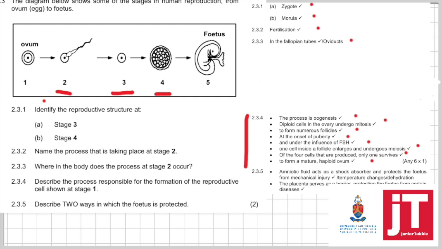And then 2.3.5. Describe 2 ways in which the fetus is protected. We know that there's amniotic fluid that acts as a shock absorber and protects the fetus from mechanical injury, or from temperature changes, or dehydration. And then the placenta serves as a barrier, protecting the fetus from certain diseases.